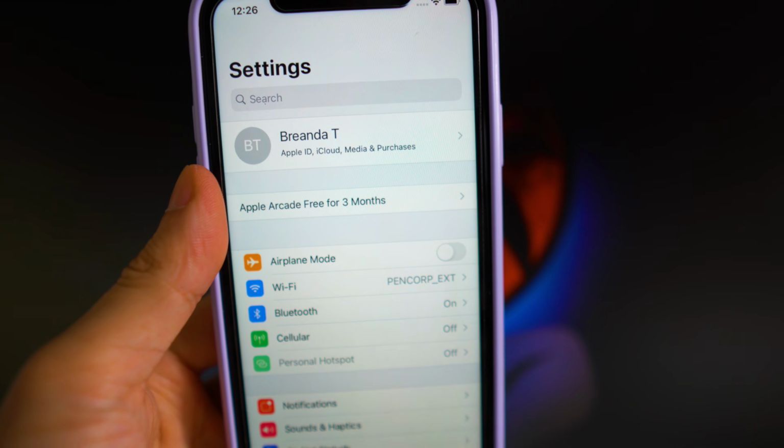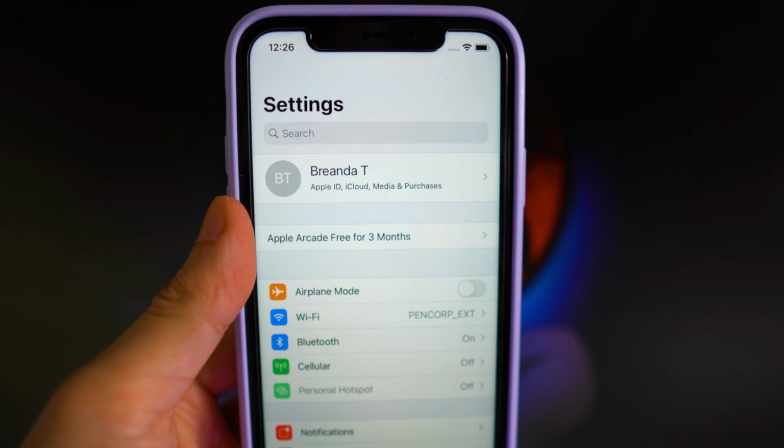In today's video, I'm going to be showing you guys the best camera settings to shoot video and photo for your iPhone.